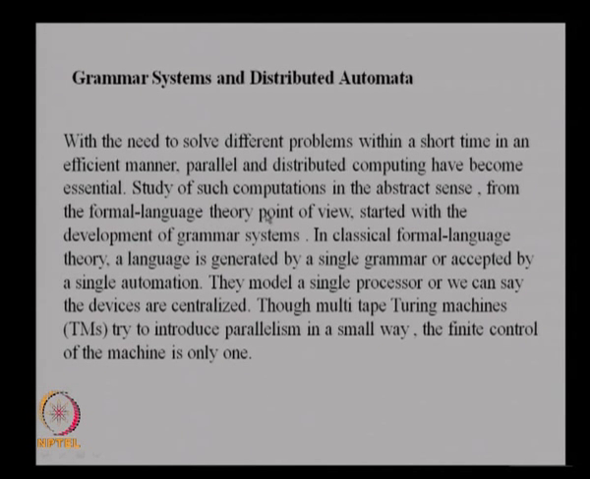From a formal language theory point of view, this was modeled using the idea of a grammar system. In classical formal language theory, a language is generated by a single grammar or accepted by a single automaton. But in a grammar system, several grammars join together and generate a string, and in the automata, several automata join together and process a string. So, a single grammar corresponds to a single processor; they are centralized.